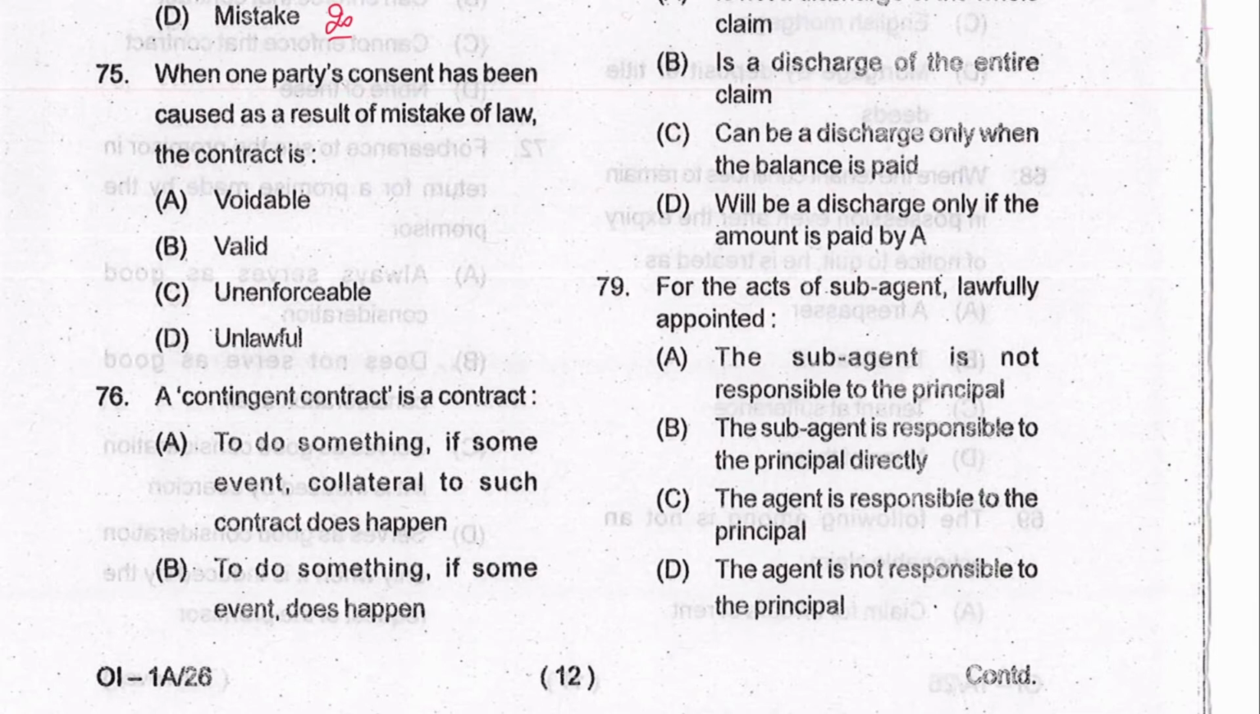Next, 75. When one party's consent has been caused as a result of mistake of law, the contract is not voidable. So it means it is valid. B is the answer, and it is provided in Section 21 of the Contract Act.